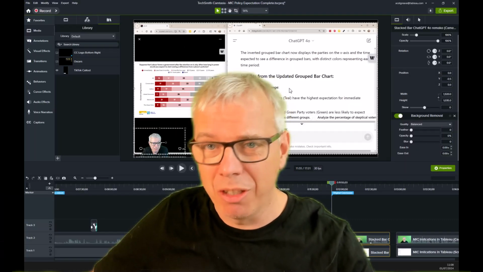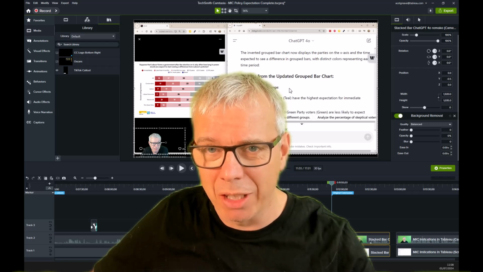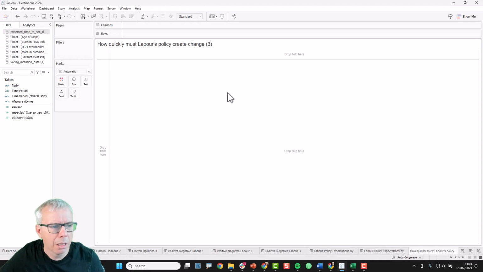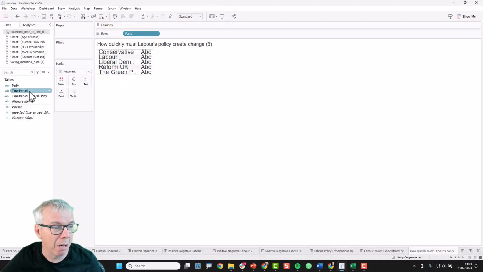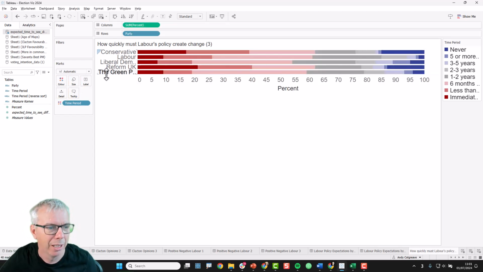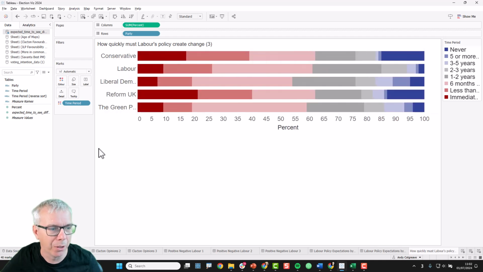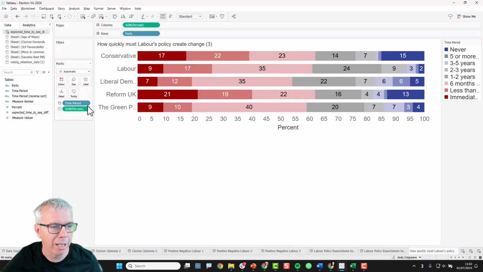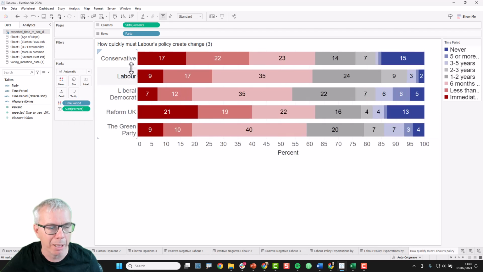Okay, well that's where I got to in 12 minutes in ChatGPT. Let's see what happens when I do the same exercise in Tableau. Okay, let's try playing around in Tableau. See how quickly we can build this chart in Tableau. So I've transcribed the data. I've already given default sort orders and colors to the fields, so that's saving me a little bit of time. So it's a bit of a cheat, hope you don't mind. And then if we duplicate that, that's kind of the chart that More in Common built. You know, the legend is a challenge in the chart More in Common built.